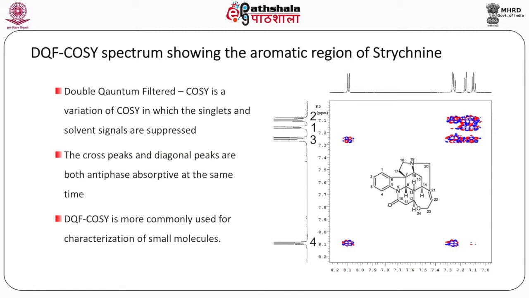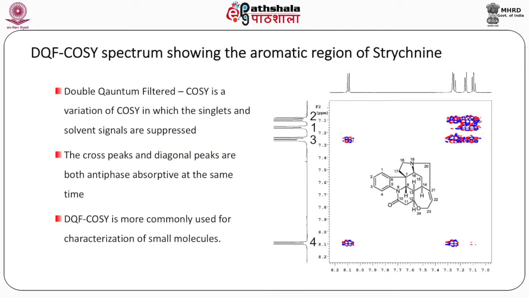DQF COSY is more commonly used for characterization of small molecules, and we can follow up on our example of strychnine from the previous module and look at the expanded region of the DQF COSY spectrum. This expanded region shows the aromatic protons. And as we can see by numbering, there are 1, 2, 3 and 4 aromatic protons, and we see on the diagonal 1, 2, 3 and 4 peaks.